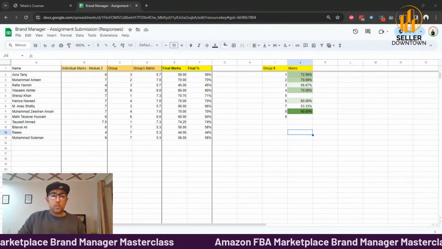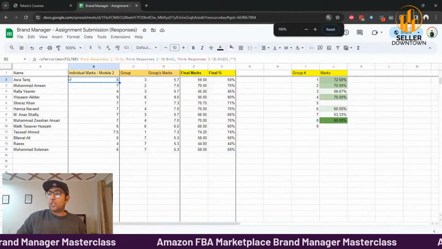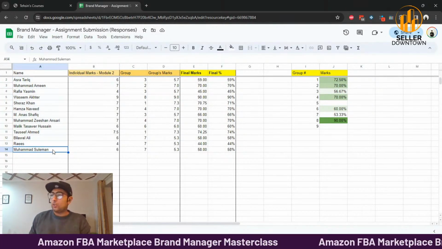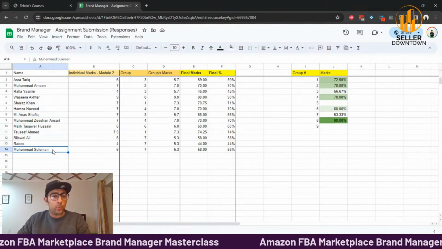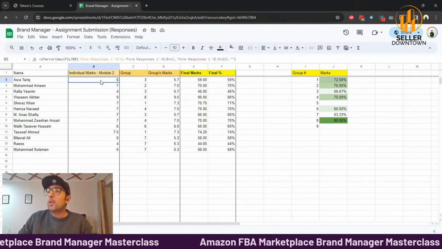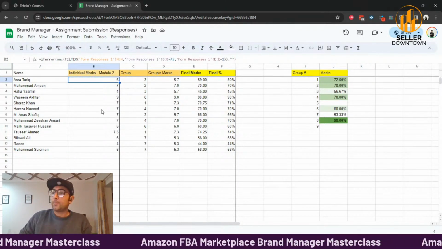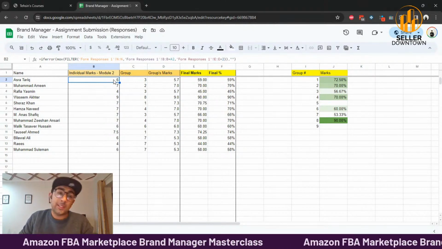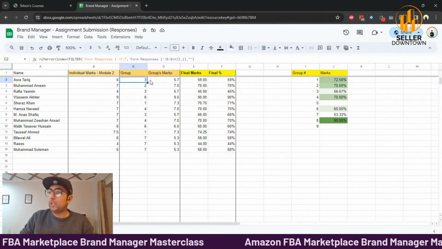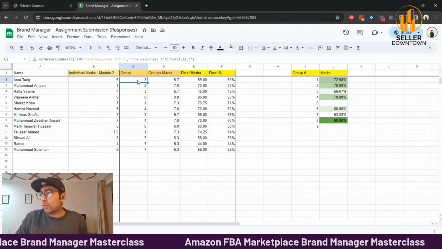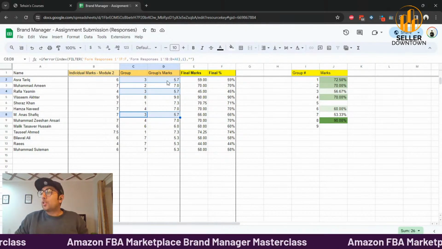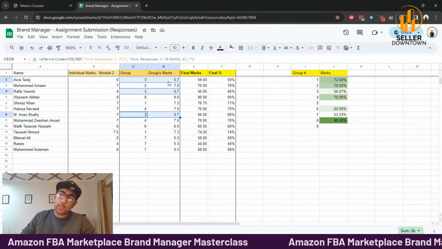So these are the marks that you were assigned for assignment number two. Only these have been checked up until now. We've given some importance to the ones who have applied for internships because we wanted to base that internship on these marks. So this is your individual marks out of 10. You basically scored 6 marks out of 10. That is 60%. But group 3 as an average has scored, see, the average for group 3 is the same thing, right? It's 5.7. So the group marks are 5.7 right now.